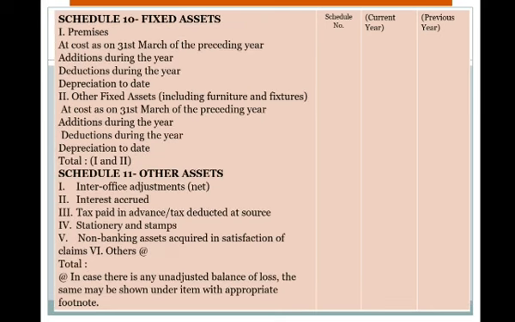In Schedule 10 are fixed assets: premises, other fixed assets, the cost, additions, reductions, depreciation, and the balance. In Schedule 11 are other assets: inter-office adjustments, interest accrued, tax paid in advance, stationery and stamps, non-banking assets acquired, and some footnotes.